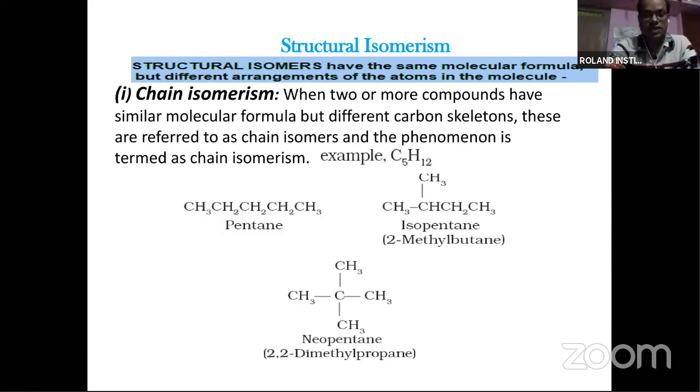The first one is chain isomerism. Chain isomers have the same molecular formula but differ in the arrangement of the chain. Here you can get the example of pentane, which is a straight chain. Here you can see isopentane, which is branched, then neopentane. All have the same molecular formula but differ in the arrangement of atoms, or groups, in a molecule.